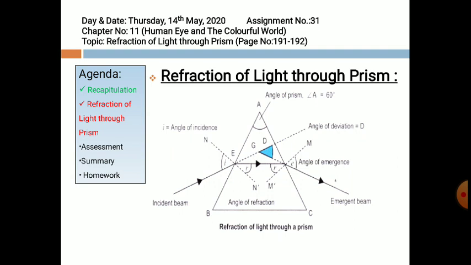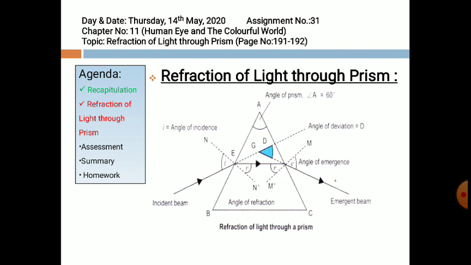Here are the incident ray, the refracted ray and the emergent ray. You may note that a ray of light is entering from air to the glass at the first surface AB. The light ray on refraction has bent towards the normal because glass is denser as compared to air.